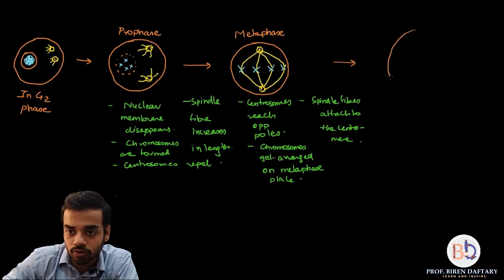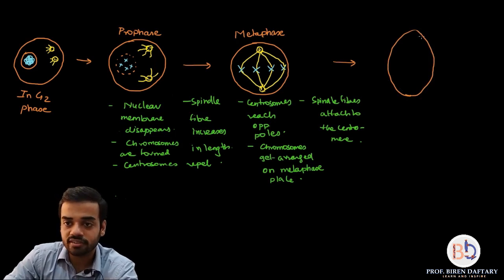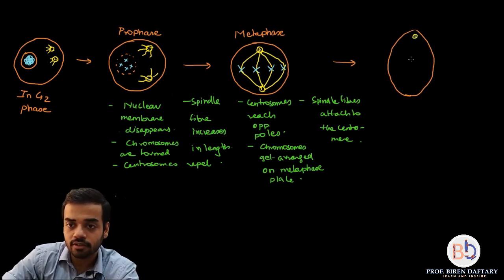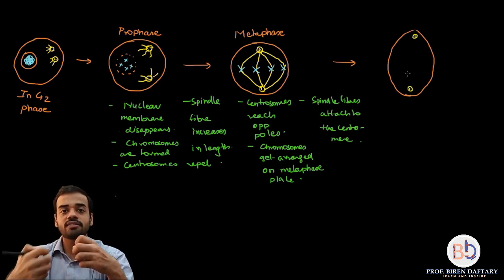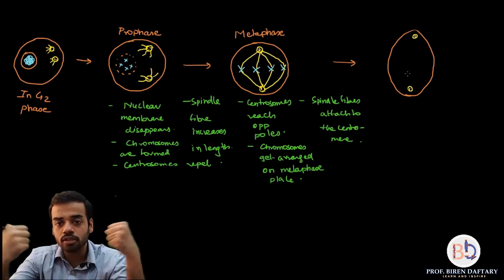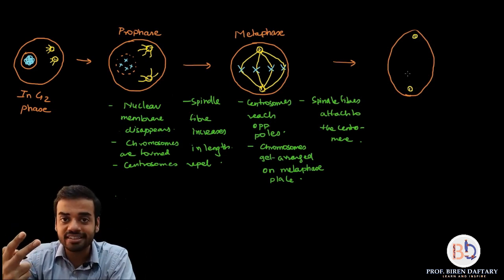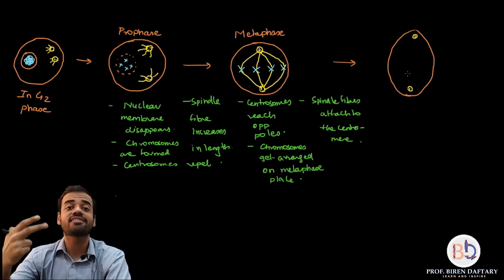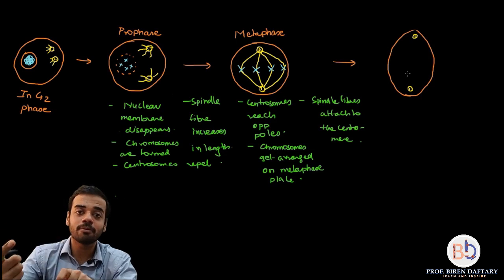So I'm going to draw that over here. Okay, so you can see this elliptical shape. Then we are going to draw the centrosomes as always with centrioles in them. And now what is going to happen is the spindle fibers are going to pull the chromosomes. Now each chromosome is made up of two chromatids, and both those chromatids are called sister chromatids because they are joined to each other with the help of the centromere.